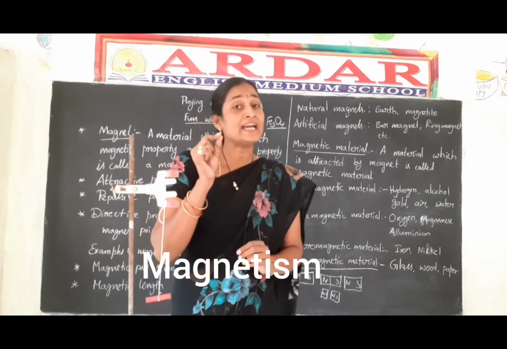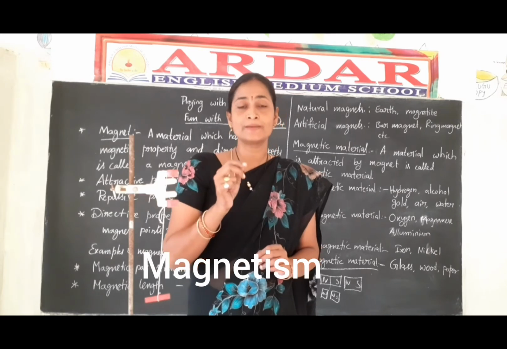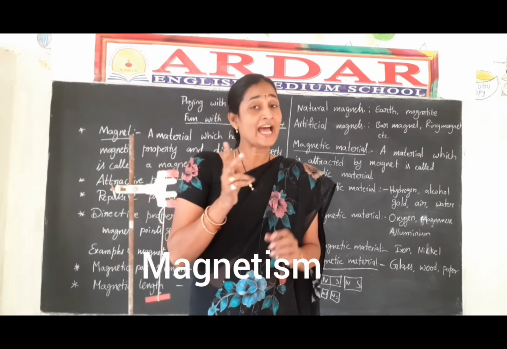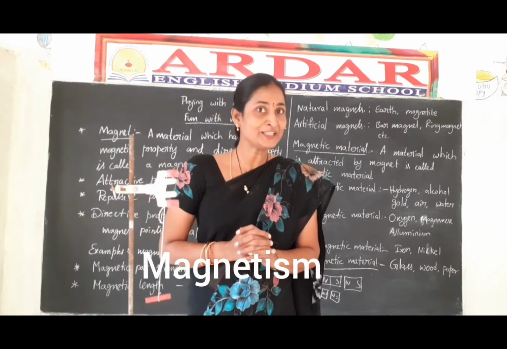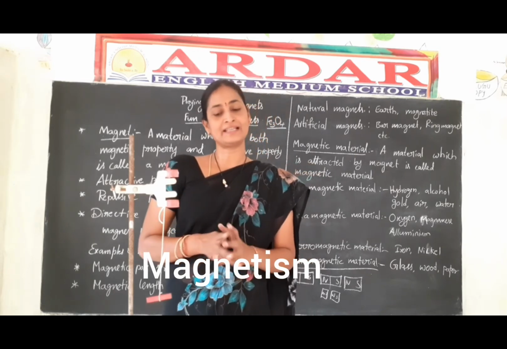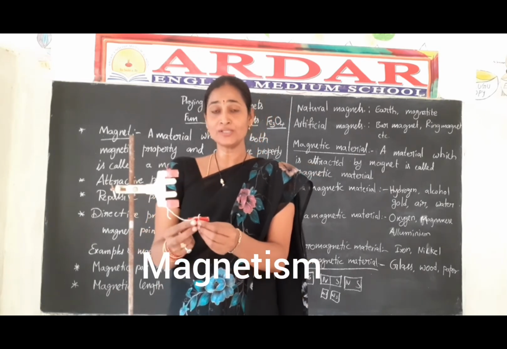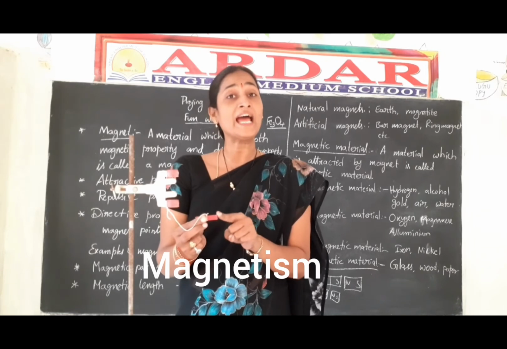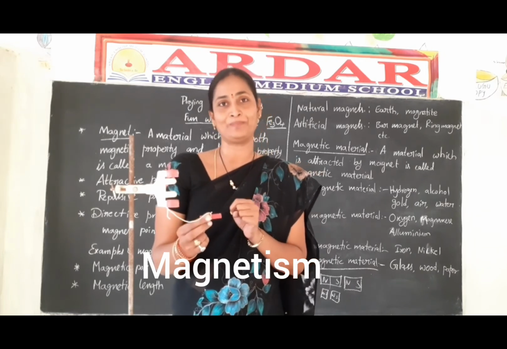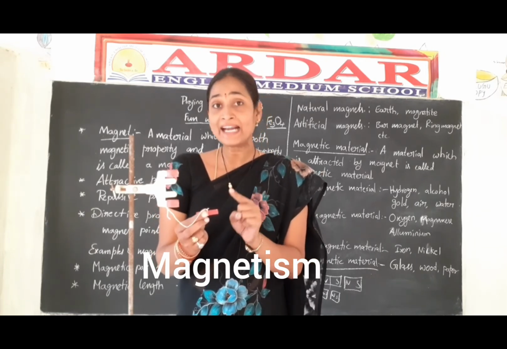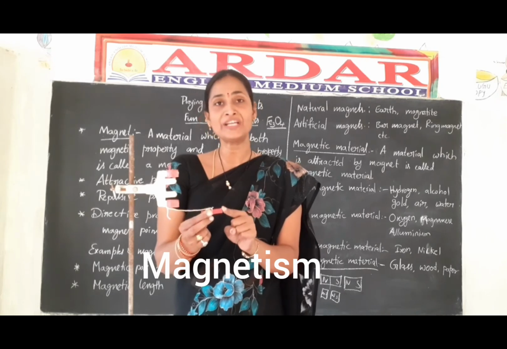Every magnet has two poles. Do you remember the word pole strength? Listen. Every magnet has two poles and every pole has some pole strength. That means attractive nature or repulsive nature.